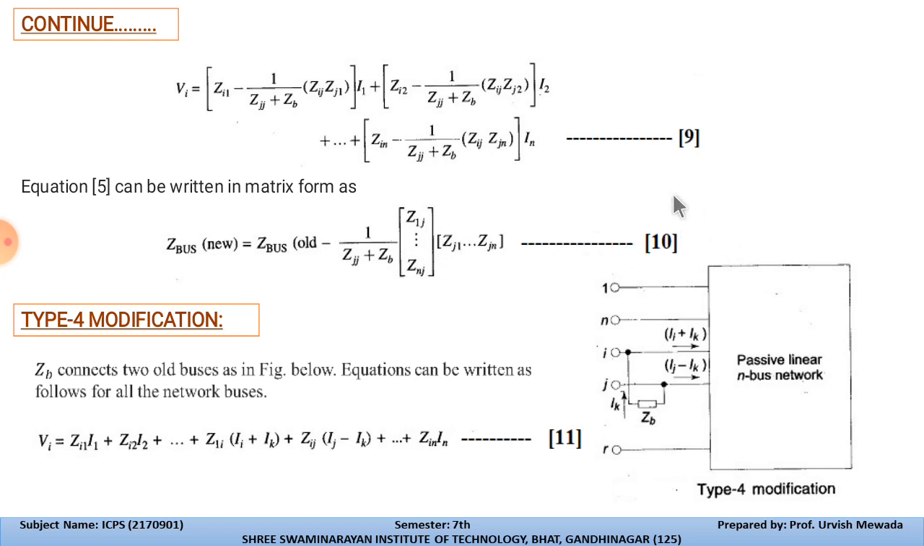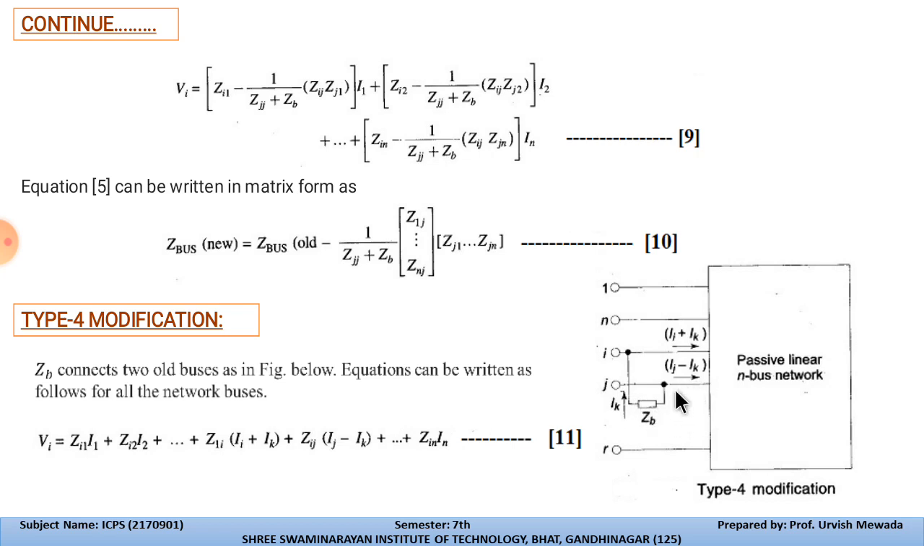From the equation number 5 we can write this in the form of matrix. Now let us consider the type 4 modification. It is Zb connects the two old buses as in the figure below. See, this is the figure. Here we consider Zb is connected between i and j. So the currents will become Ij plus Ik because both are connected between i and j.